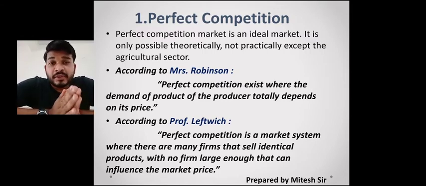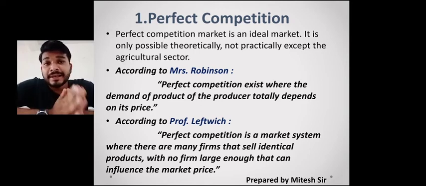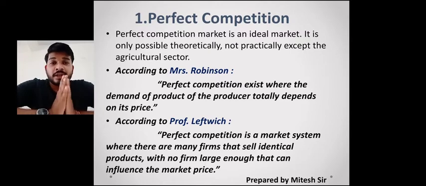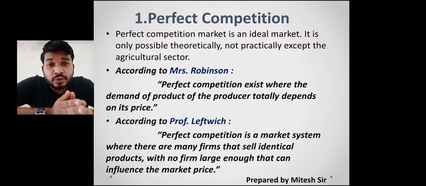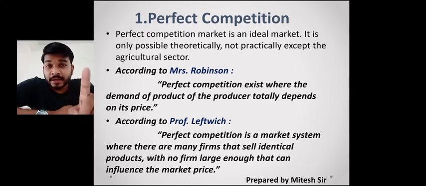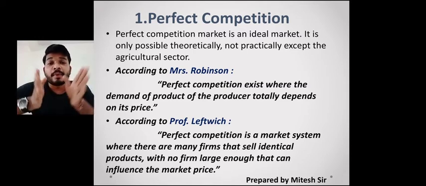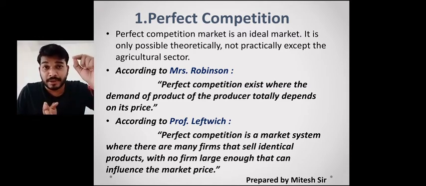So Professor Leftwich is telling that perfect competition is an ideal market where that market system is selling the same kind of product, or the identical. Sugarcane is there, so sugarcane is sold. So all the other farmers, all the sellers who are selling sugarcane come under this perfect competition market, and they only sell sugarcane. उसके अलावा कुछ नहीं सेल करेंगे, ठीक है. That's why it is only applicable in agriculture sector. And there is no one seller who will influence the market with his price, right.